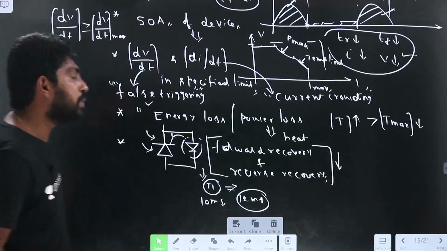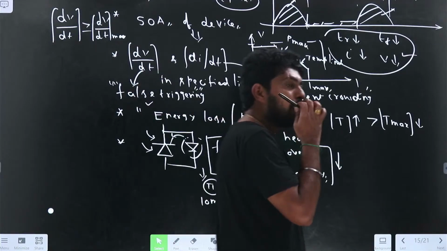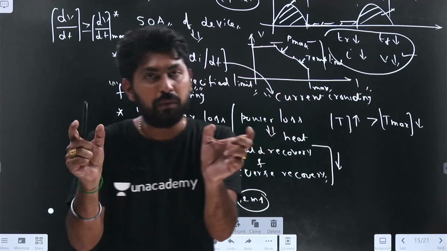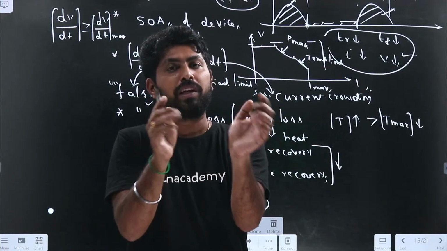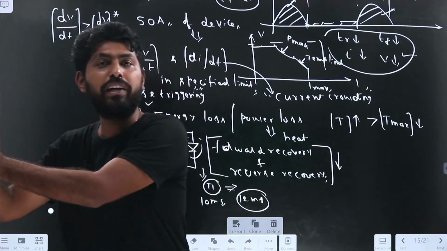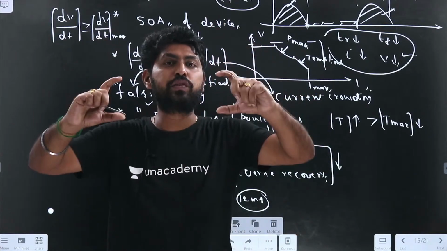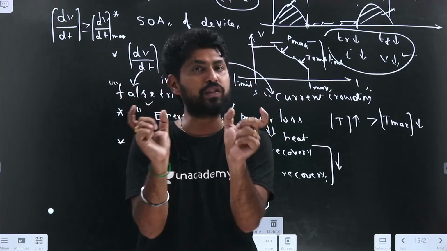Energy loss by power loss. So what is energy loss by power loss? The energy loss depends on the switching transitions, because there are conduction losses as well as the blocking mode. In those, the energy loss will be less. The energy loss will be more during the switching transitions, so we will consider the switching transition period.